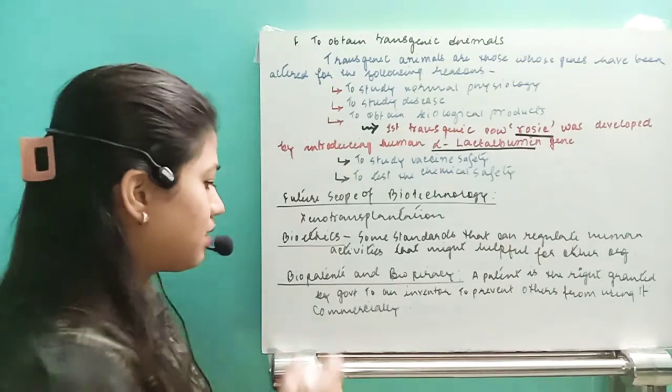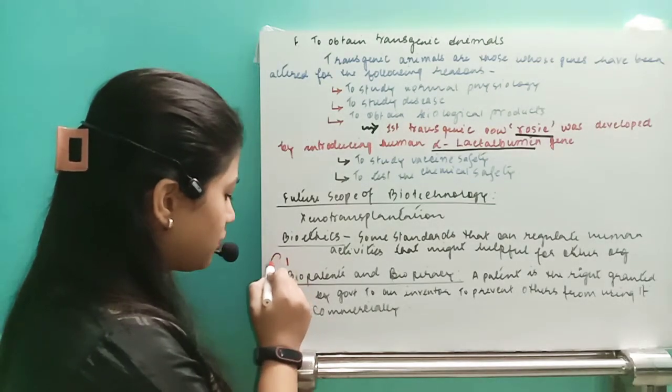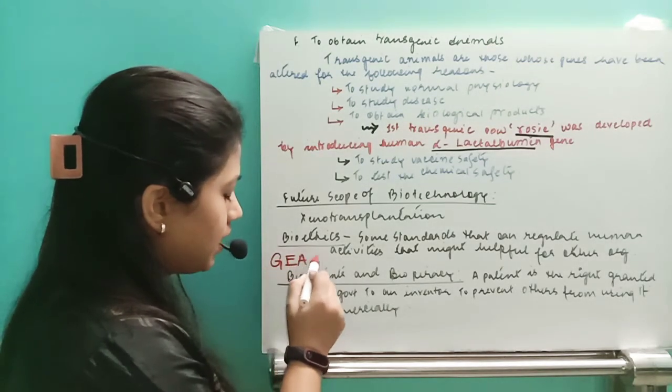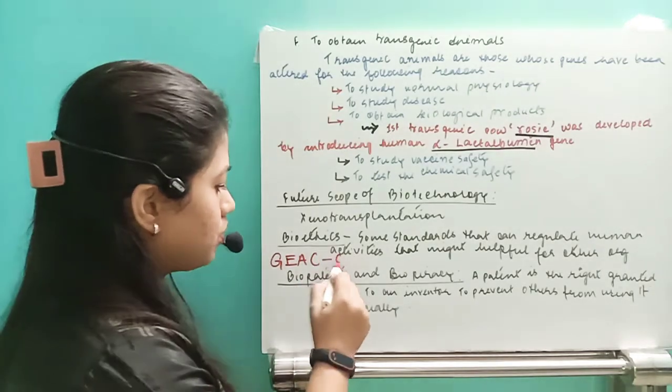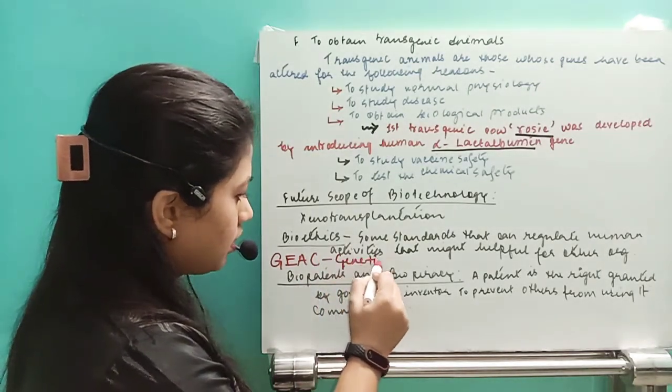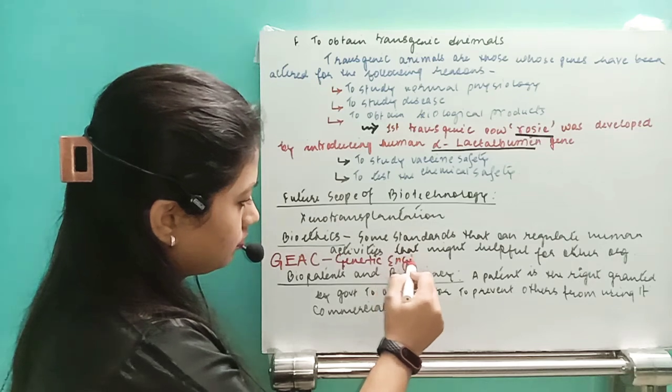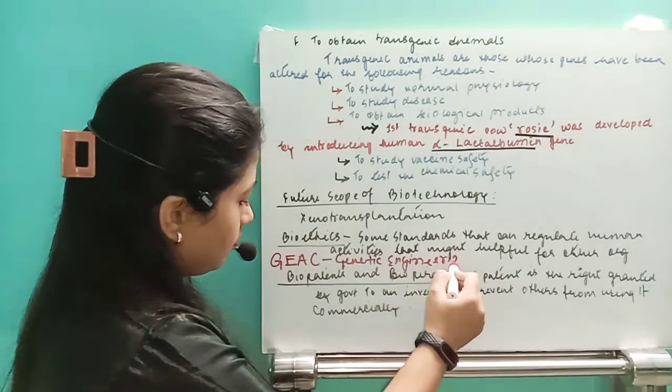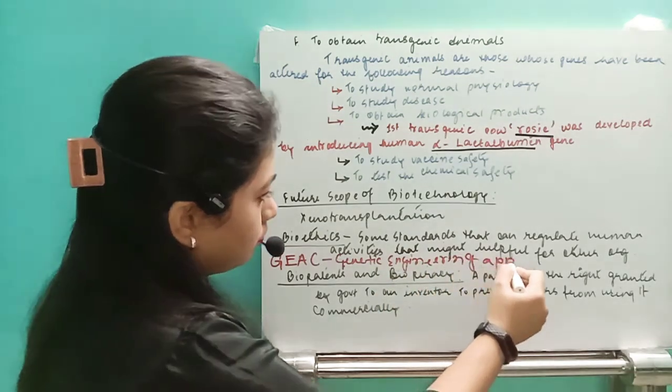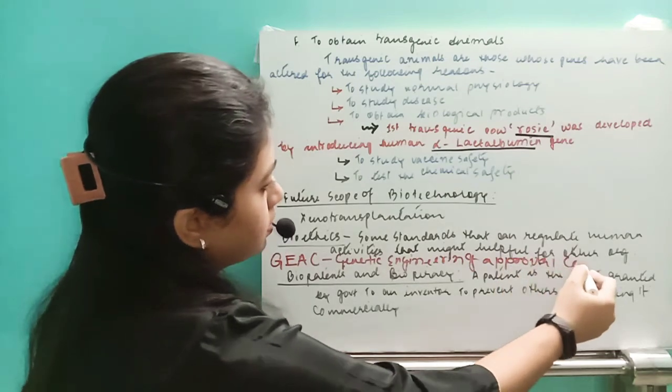In India, we have a bioethical society called GEAC. GEAC stands for Genetic Engineering Approval Committee.